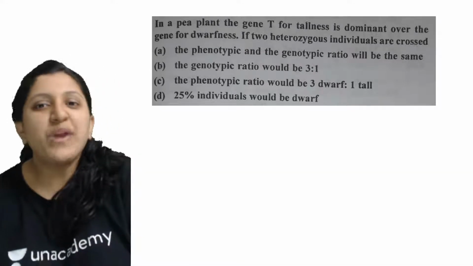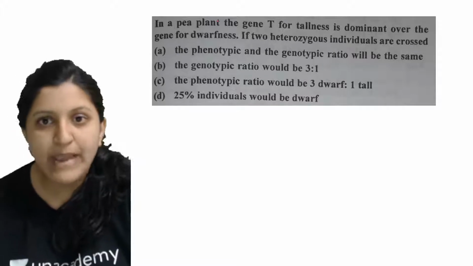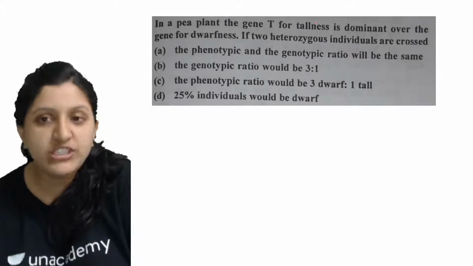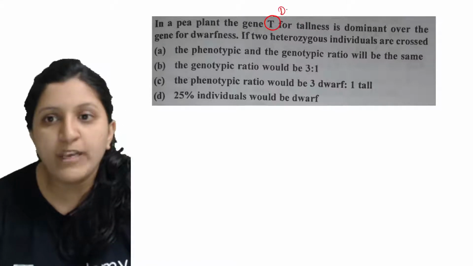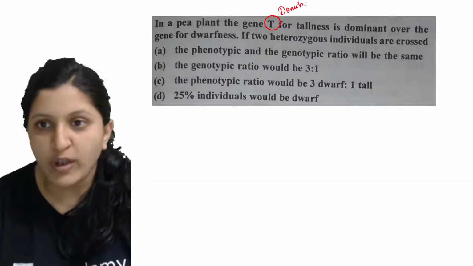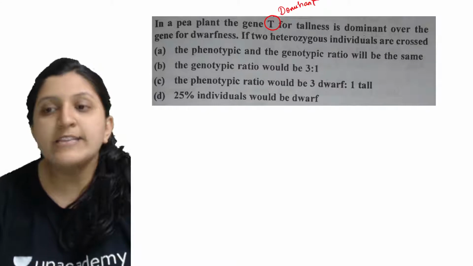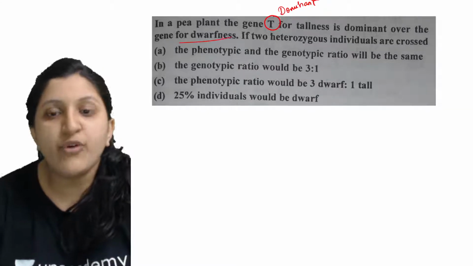Okay, so in a pea plant, a pea plant is given, so that is the gene T, which is for the tallness. This one is the dominant one which is there for the tallness, and it is dominant over the gene for the dwarfness.